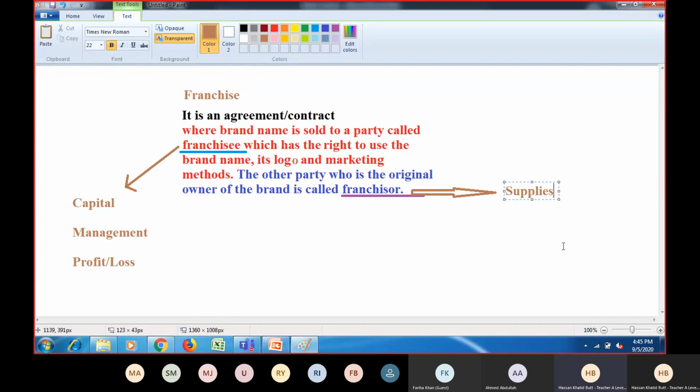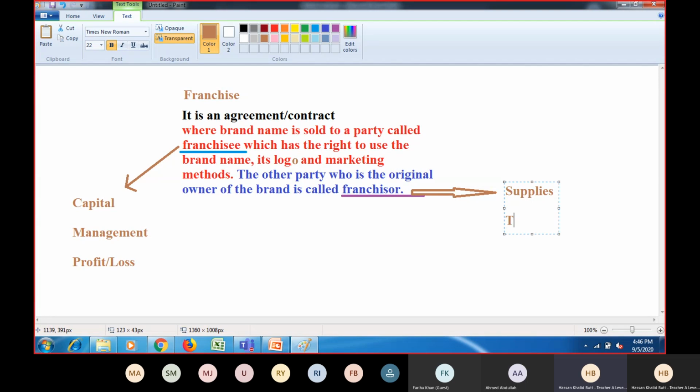So it means that this is an advantage for the franchisee as well. How? Because the franchisee does not have to look for a good supplier, a supplier who can offer good quality ingredients. The supplier is there, and you know that whenever I give the order, the supplier will deliver the ingredients. So supplies are the responsibility of the franchisor.